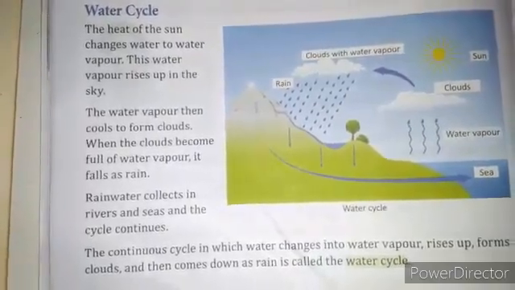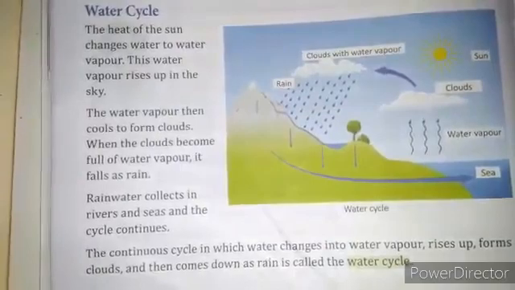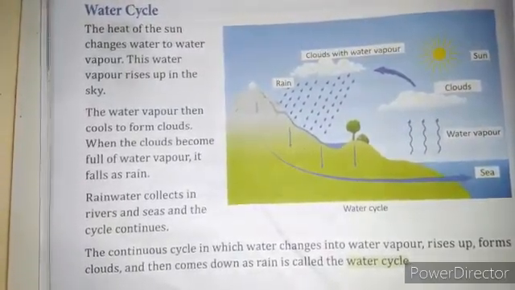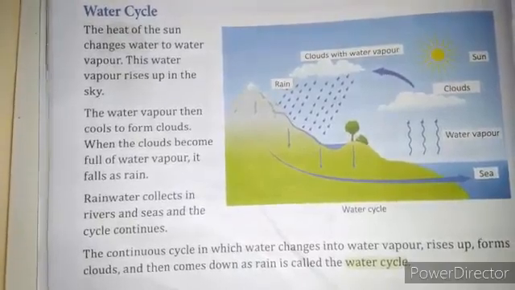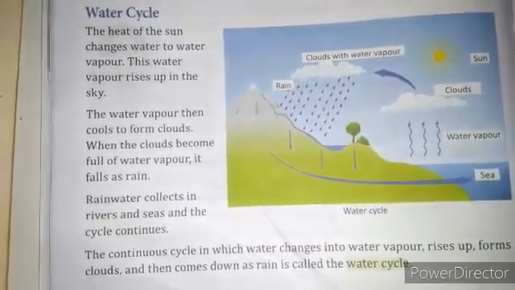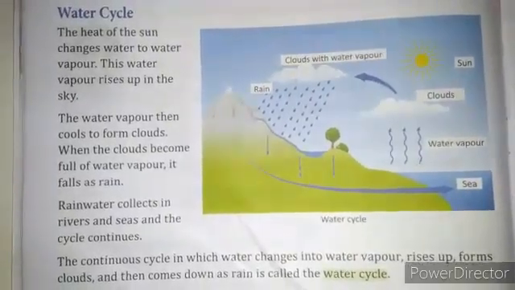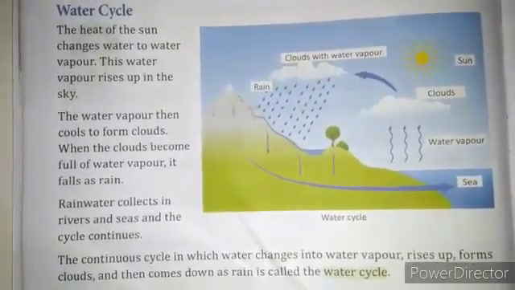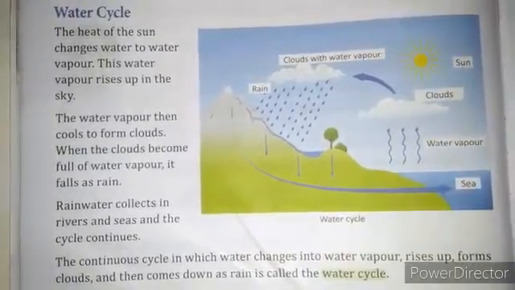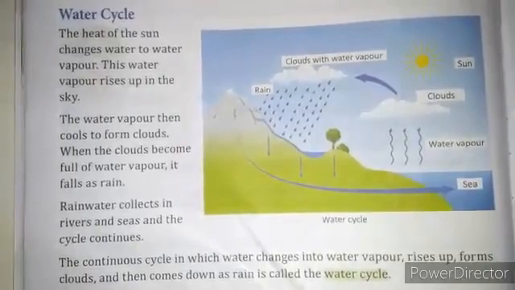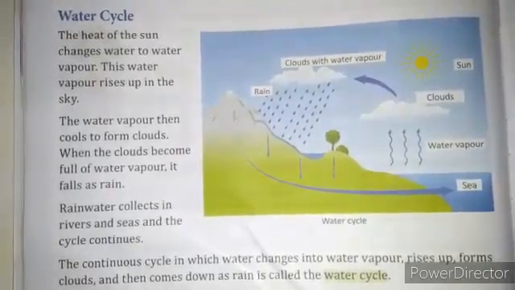We must know it, because the continuous cycle in which water changes into water vapor, rises up to form clouds and then comes down as rain is called the water cycle. Now I hope you have understood all the topics in your chapter properly, and you can do all the exercises given in your book.